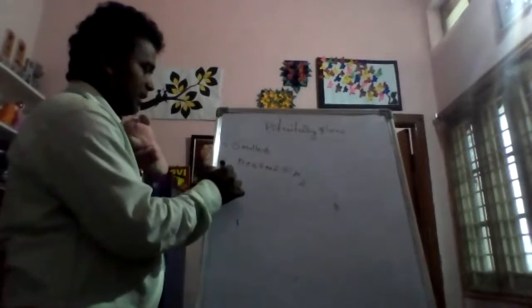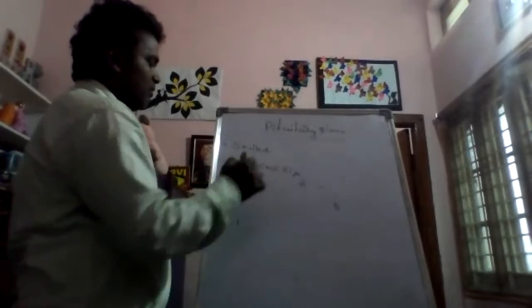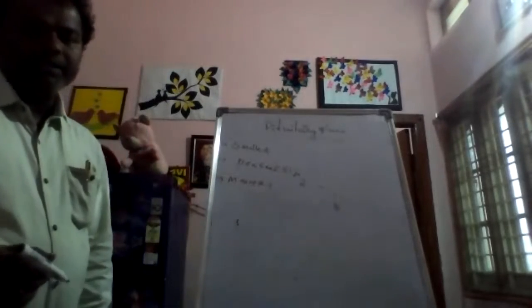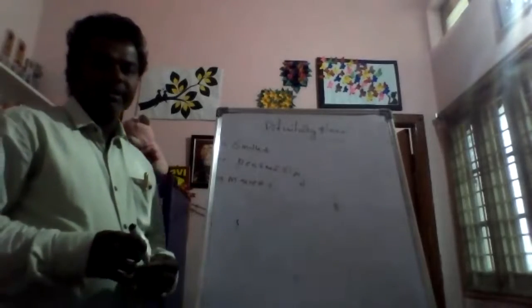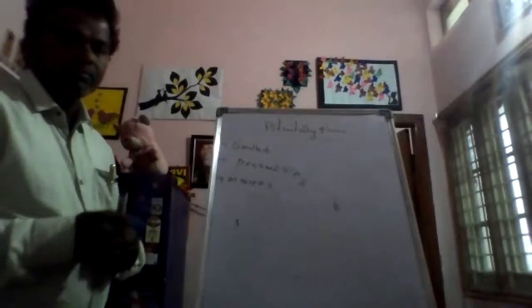Next, this pituitary gland is a master gland. Why is it the master gland? Can anyone tell me? It controls all the exocrine and endocrine glands.